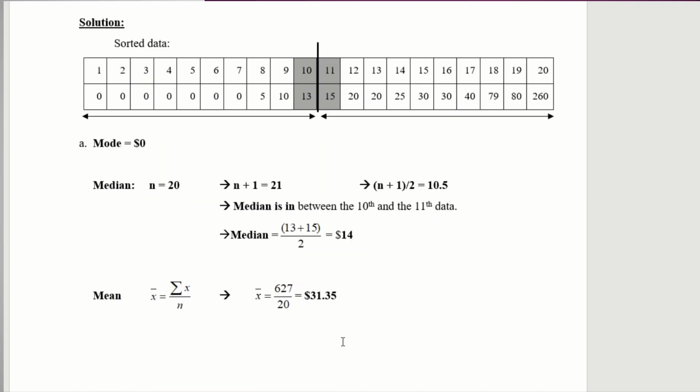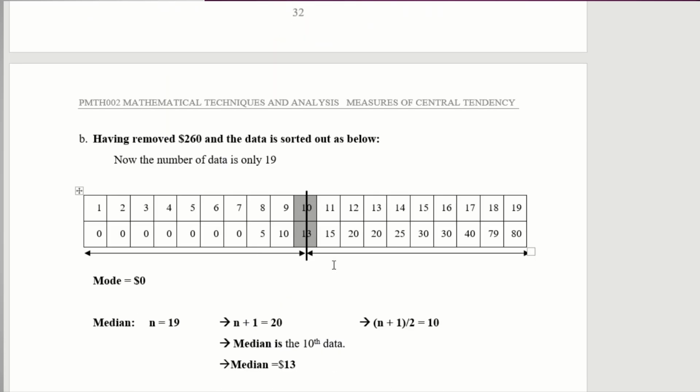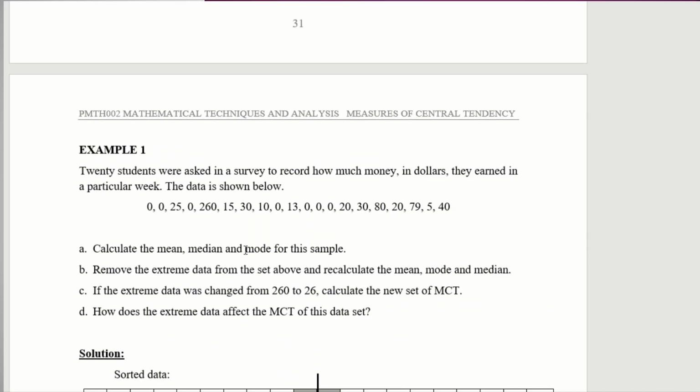So how do you calculate the mean for ungrouped data? You just take the average of it, you add everything up and you take the average of it. So that's not very difficult. So let's look at the second part.